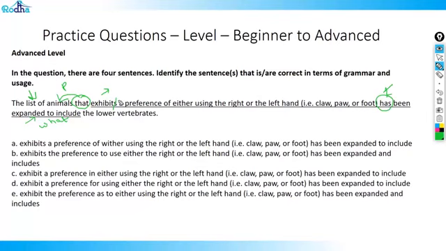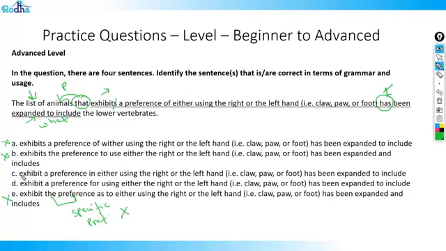So I have to check for one, exhibit. How many options do not have exhibit? Automatically go out. Exhibits is out. Three options have exhibit. If you look at the last option, it says exhibit the preference. The preference. Do you know any specific preference? Have they talked about any specific preference? The answer is no. So this option is also gone.